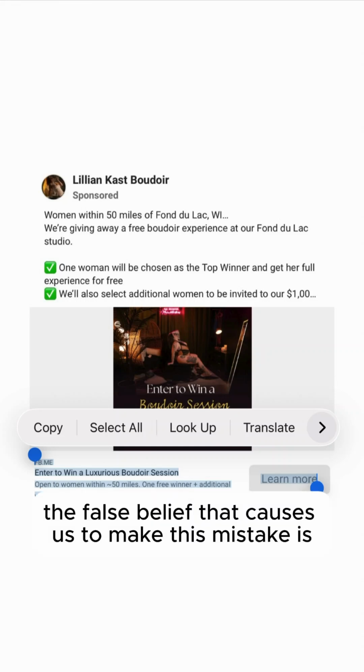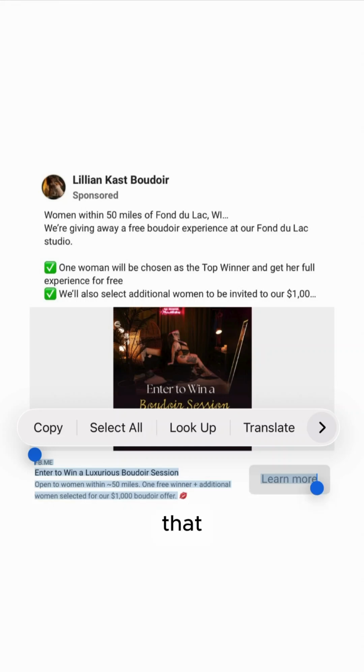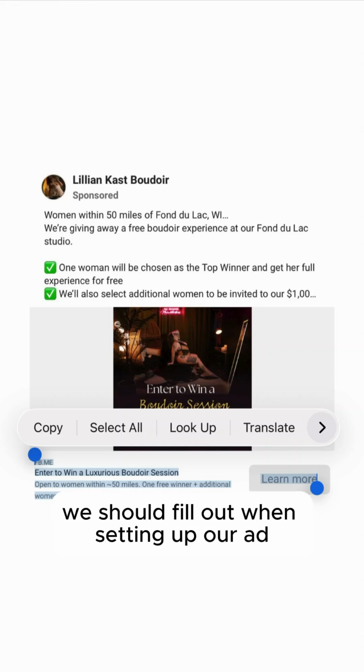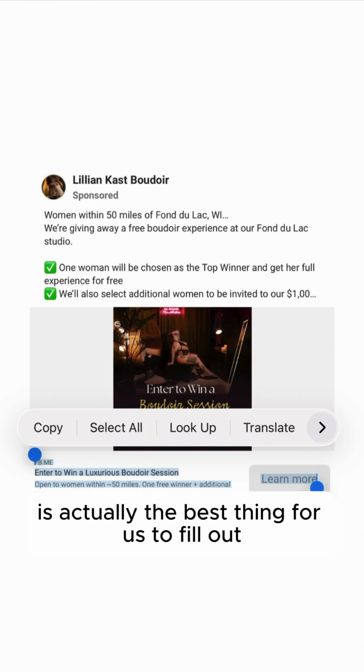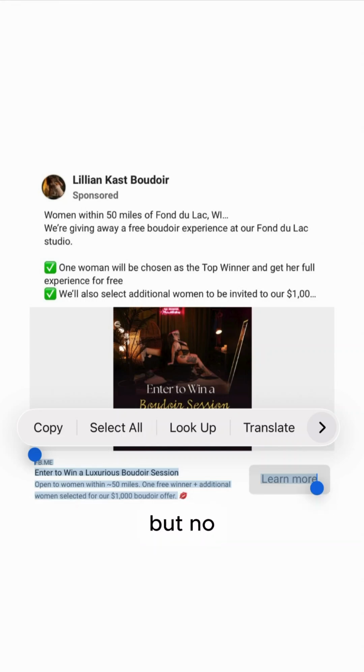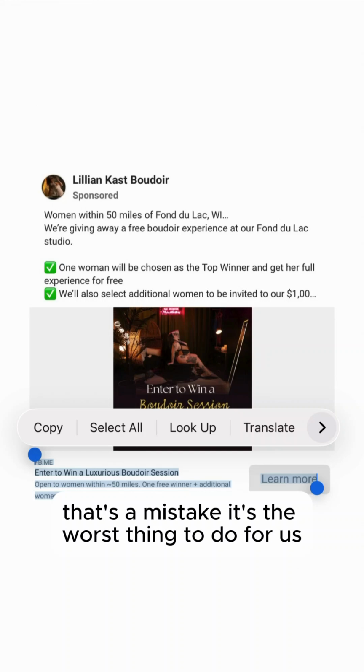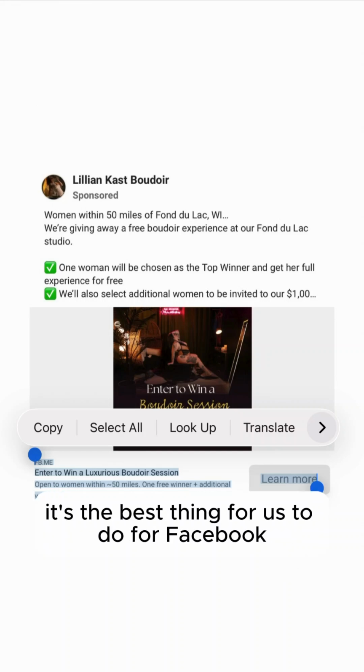The false belief that causes us to make this mistake is that we're trusting that what Facebook tells us we should fill out when setting up our ad is actually the best thing for us to fill out. But no, that's a mistake. It's the worst thing to do for us. It's the best thing for us to do for Facebook.